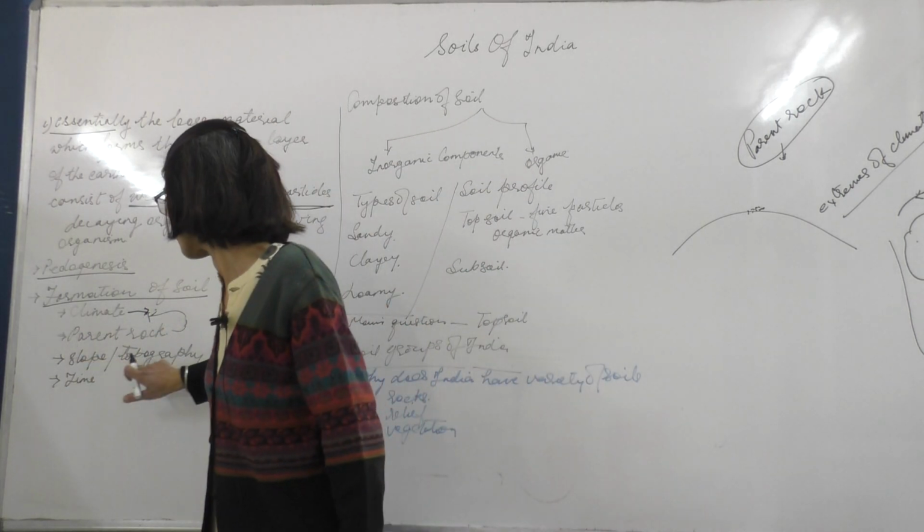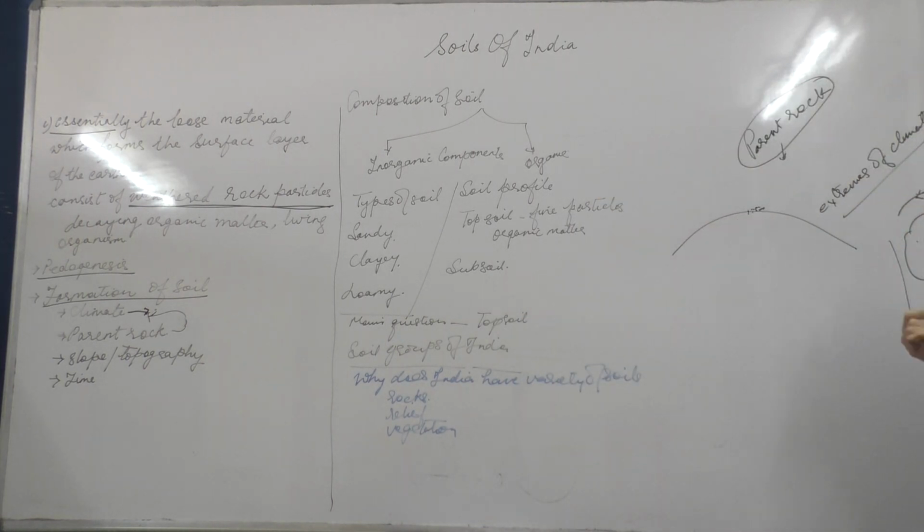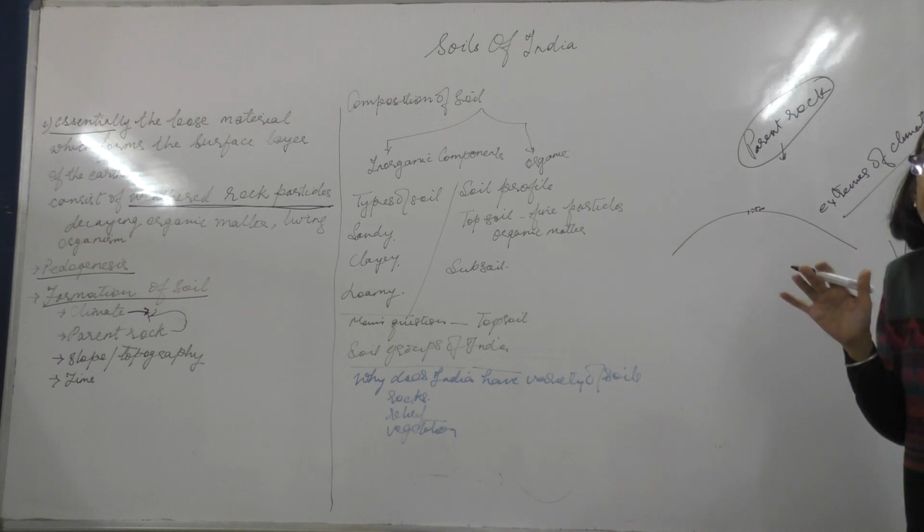And the next thing that we need to understand is the slope and the topography. Where exactly is this soil forming? Is this soil getting formed in a plain area like the northern plains? Is it getting formed in a hilly area? Or is it getting formed in a gentle slope area?